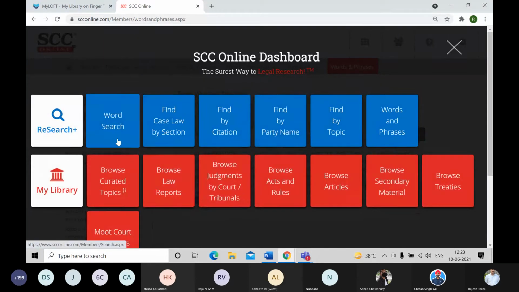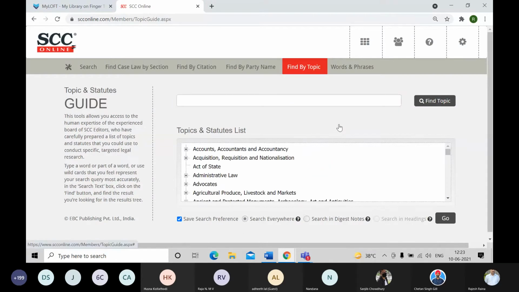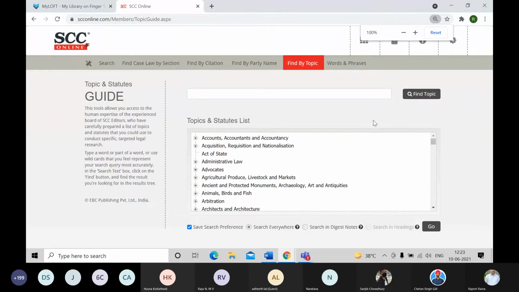Now word search we have seen a bit. Similarly, we have one more option here known as find by topic. It is similar though, but it is different also. Here you get a ready-made index of all the topics or statutes list that we have. As you can see, there is accounts, acquisition, agriculture, arbitration, and so on. So if I